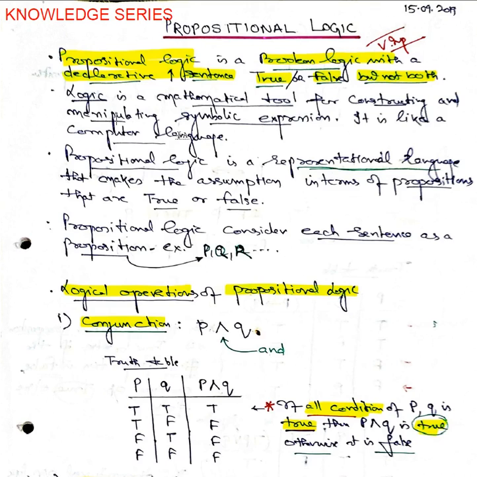That's how we define it. A propositional logic is a representational language that makes assumptions in terms of propositions that are true or false. Propositional logic considers each statement as a proposition, for example P, Q, R. These are nothing but propositions.